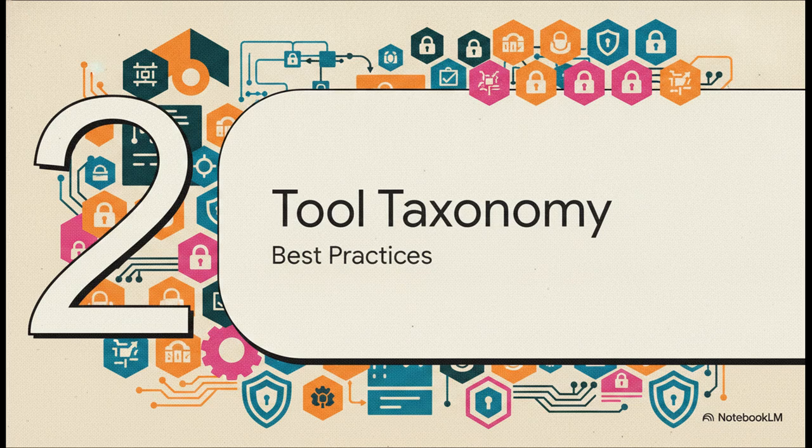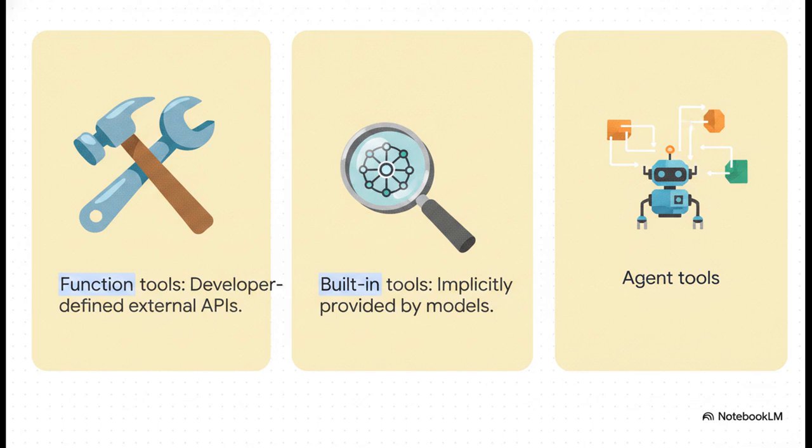That brings us to Section 2, Tool Taxonomy and Best Practices. In the enterprise world, we generally drop tools into three distinct buckets. First up, custom function tools. These are the external functions you'd script yourself, like a custom Python API to query a warehouse database. Second, we have built-in tools. These are implicitly provided behind the scenes by platforms natively. Think Google Search or direct code execution inside environments like Gemini. And finally, agent tools. This is pretty cool. It's where your main routing agent actually offloads specialized tasks to secondary expert subagents, all while keeping a tight grip on the master conversation state.